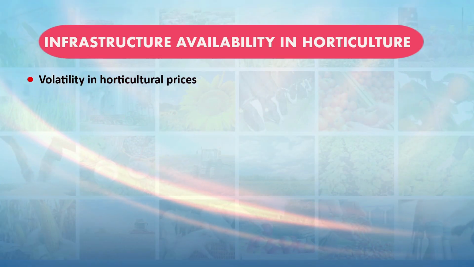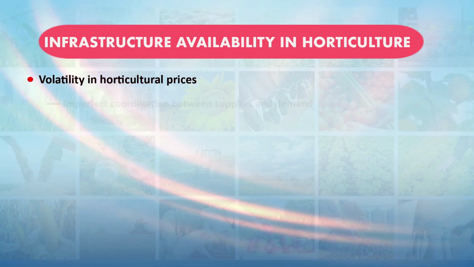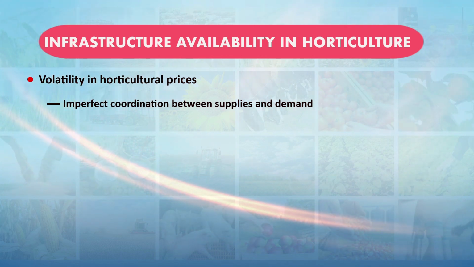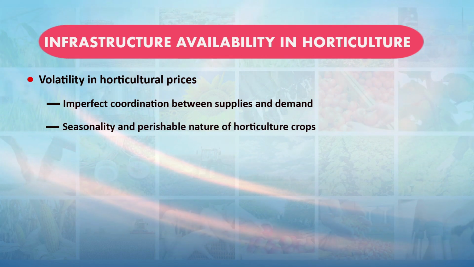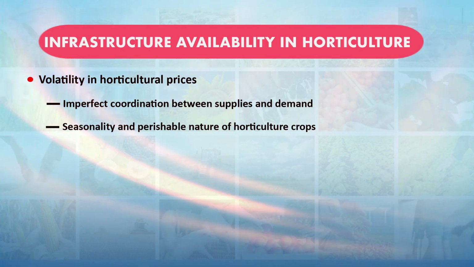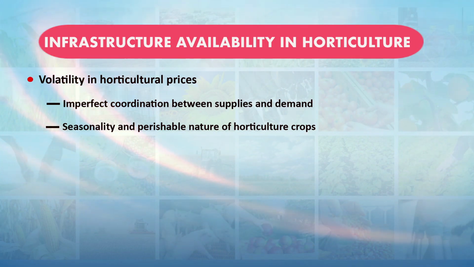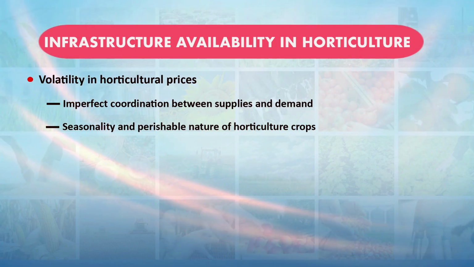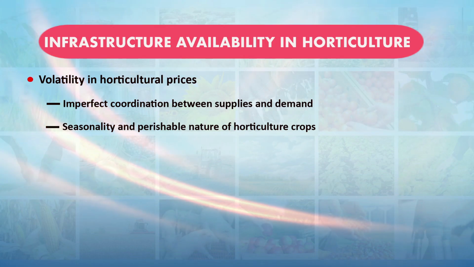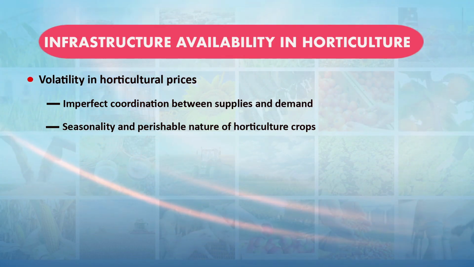We are also observing volatility in horticulture prices, for two reasons. One is imperfect coordination between supply and demand, and the other is the seasonality and perishable nature of horticulture crops. Because of these, there is volatility in horticulture produce. When the harvesting season comes, there is a glut in the market and demand does not match the supply. That's why there is a fall in the prices of horticulture commodities.